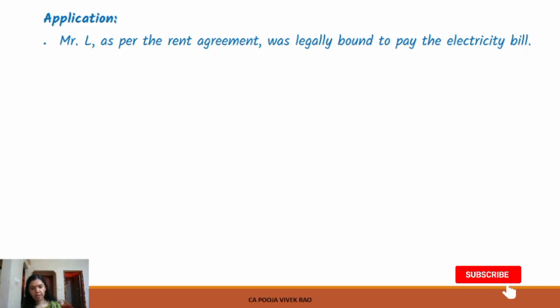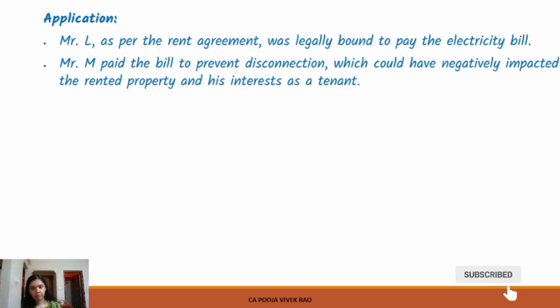If he had not paid the bill, it could have negatively impacted the rented property and his interest as a tenant. So Mr. M's action was necessary and justified under section 69, as the payment was made to safeguard his interest and fulfill the landlord's obligations.